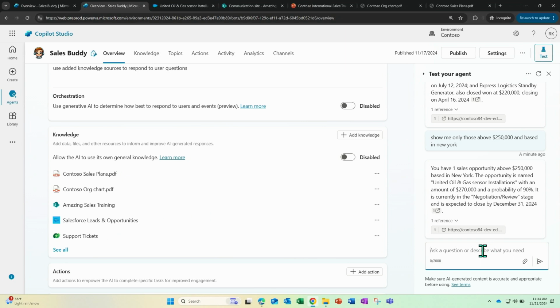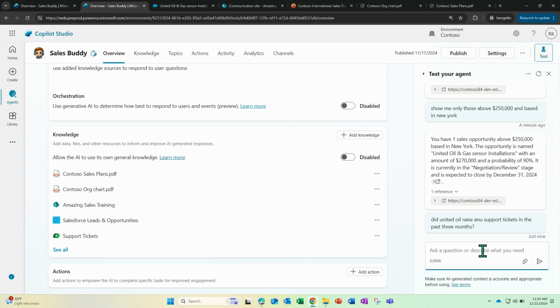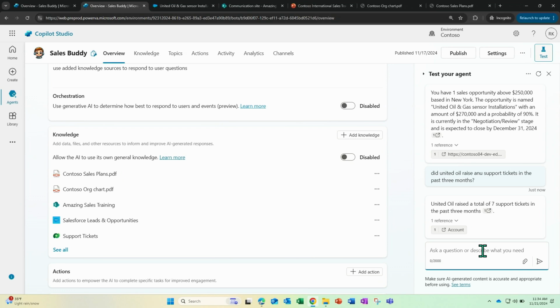Okay, now as a salesperson, I know I have one golden opportunity. Before I ask about it, I need to have a good sense of, did United Oil raise any support tickets in the past 3 months? Because I do want to make sure of how the relationship is that Contoso has with United Oil. Looks like I have a typo, but the system is able to figure out the typos and get it. As you can see, it's able to find out that there are actually 7 tickets that were logged in the last 3 months.